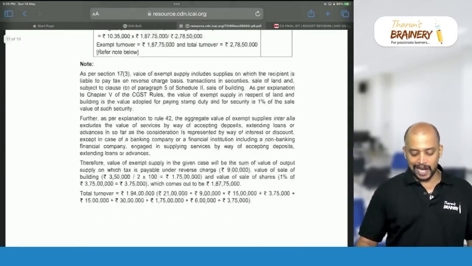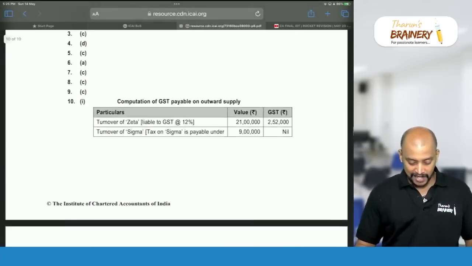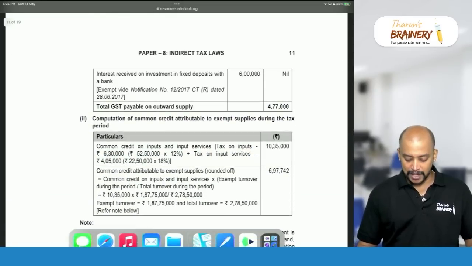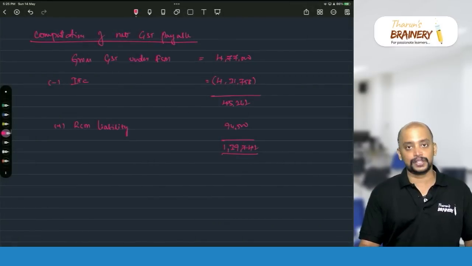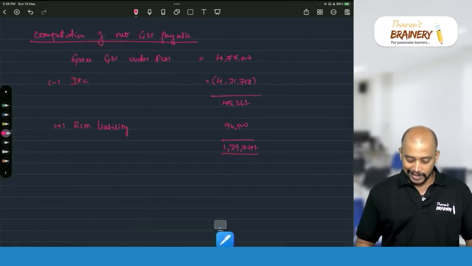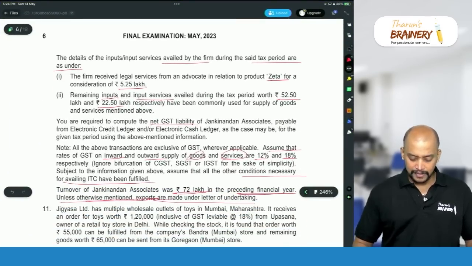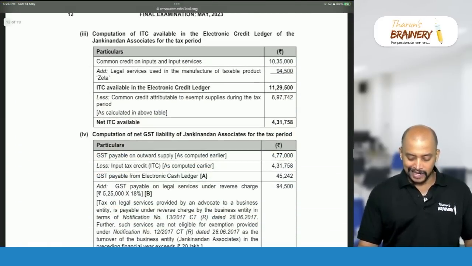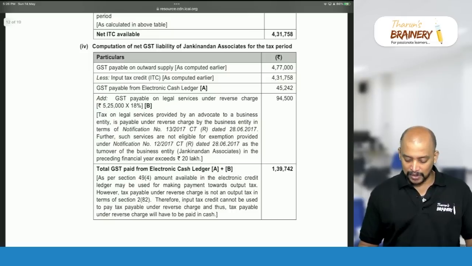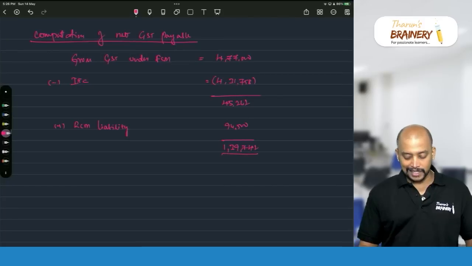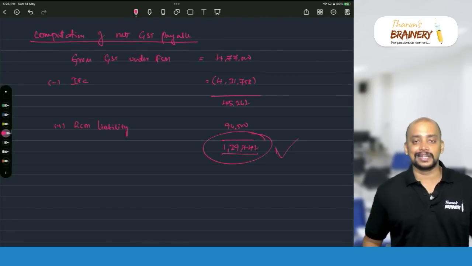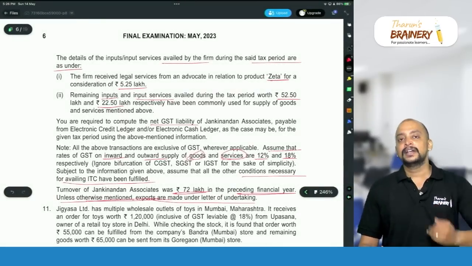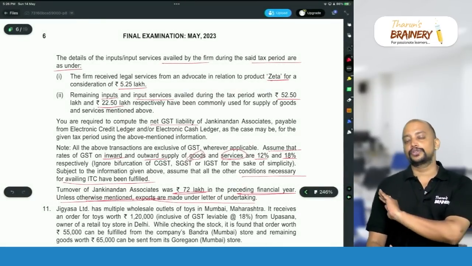So you can have a look into the answer here. So what is it they have given? First working note related to GST liability. So total GST payable on outward supply, if you see 4,77,000, that's what we got. And thereafter we have common credit reversed and net liability, net GST payable 1,39,742. That is the answer. So that's how we need to do the computation related to this question. It's a very good question, long time I have been awaiting this type of question to come in exam,